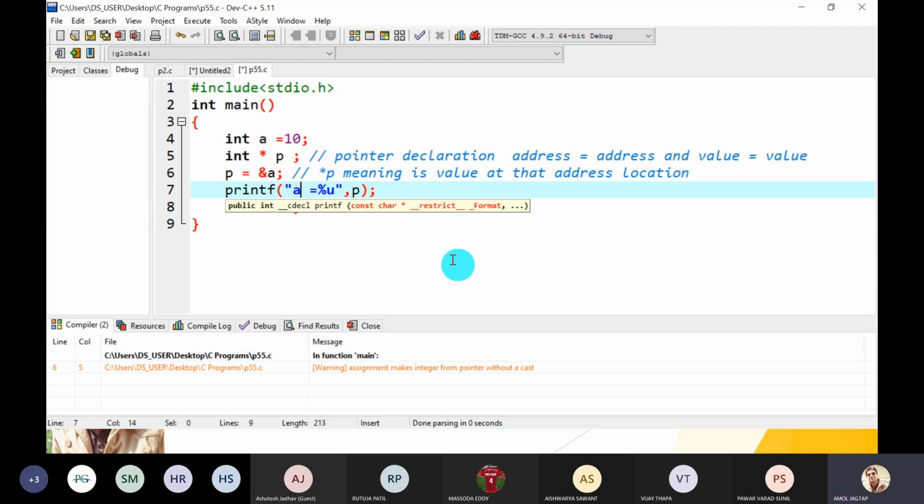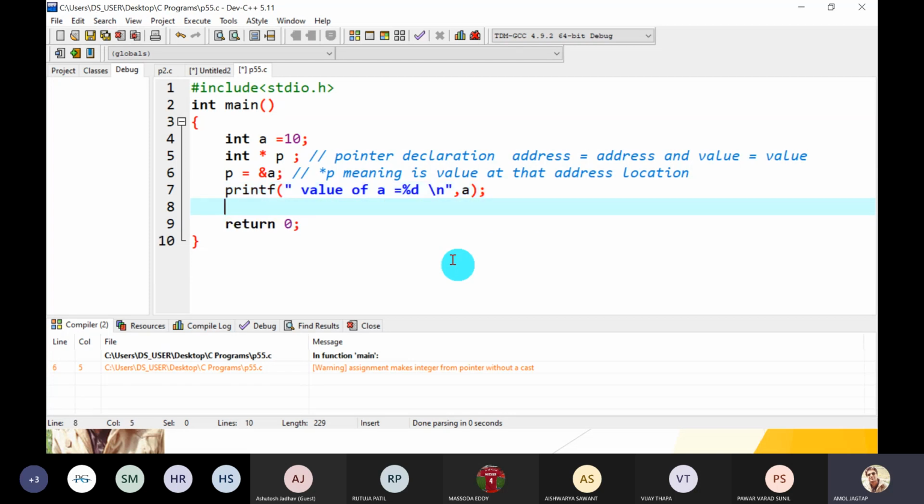For example, if you want to print the value of A, then we can print it as "value of A is equal to %d", because it is integer type, \n. How can we get the value? We just write A, and that A is displayed instead of %d. What does it give you? It gives you the actual value, that is 10, because A contains value 10.